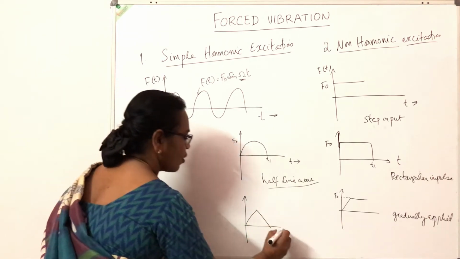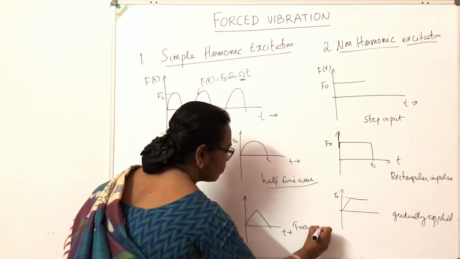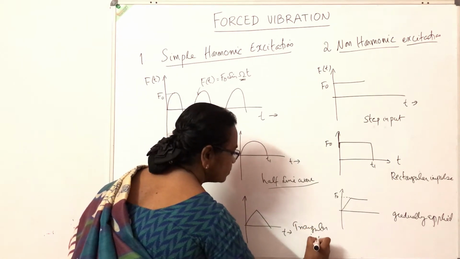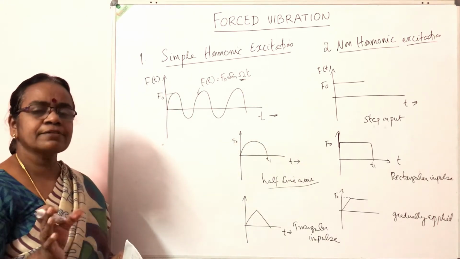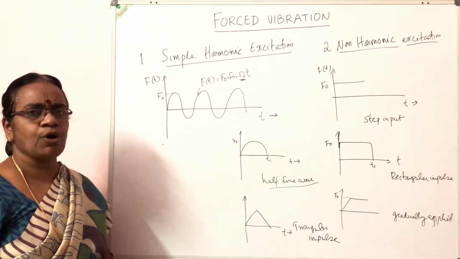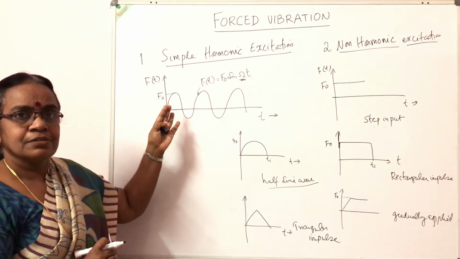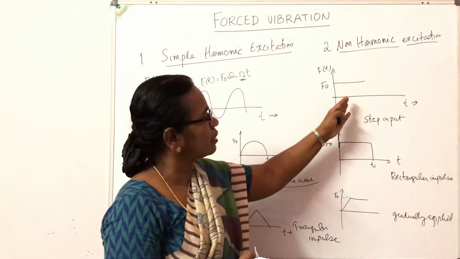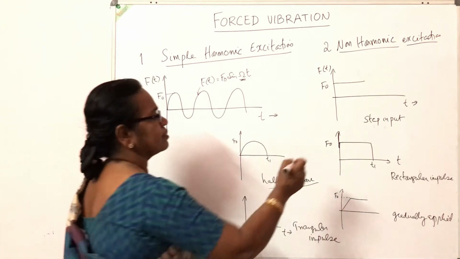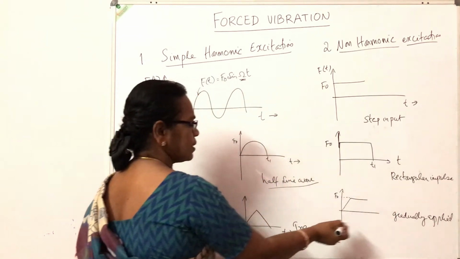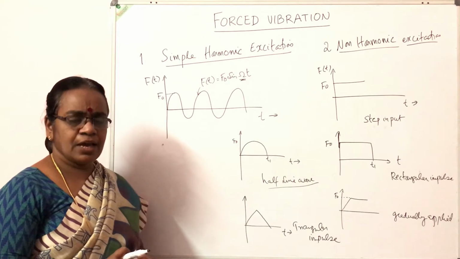So this is called a triangular impulse. Thus, the excitation source can be of many different forms. Either it can be a harmonic excitation, or non-harmonic excitations like an ideal step input, a rectangular impulse, a triangular impulse, a gradually applied force, half sine wave, etc.